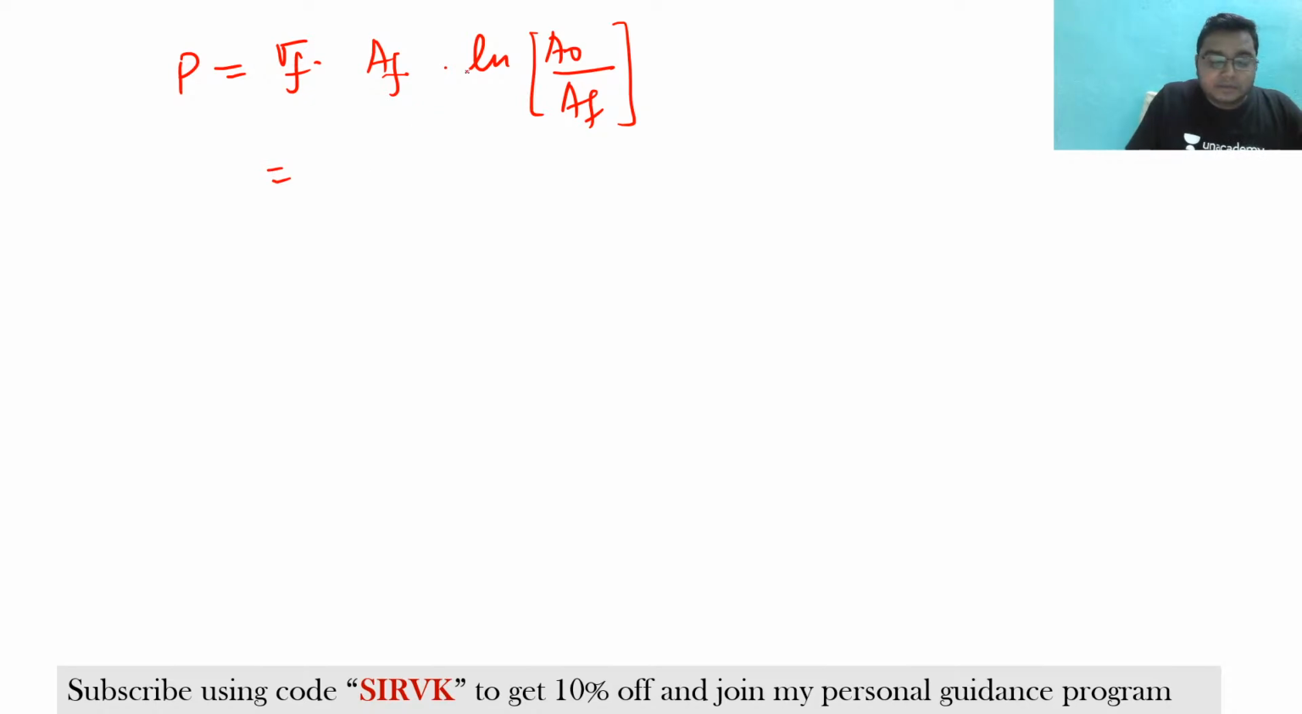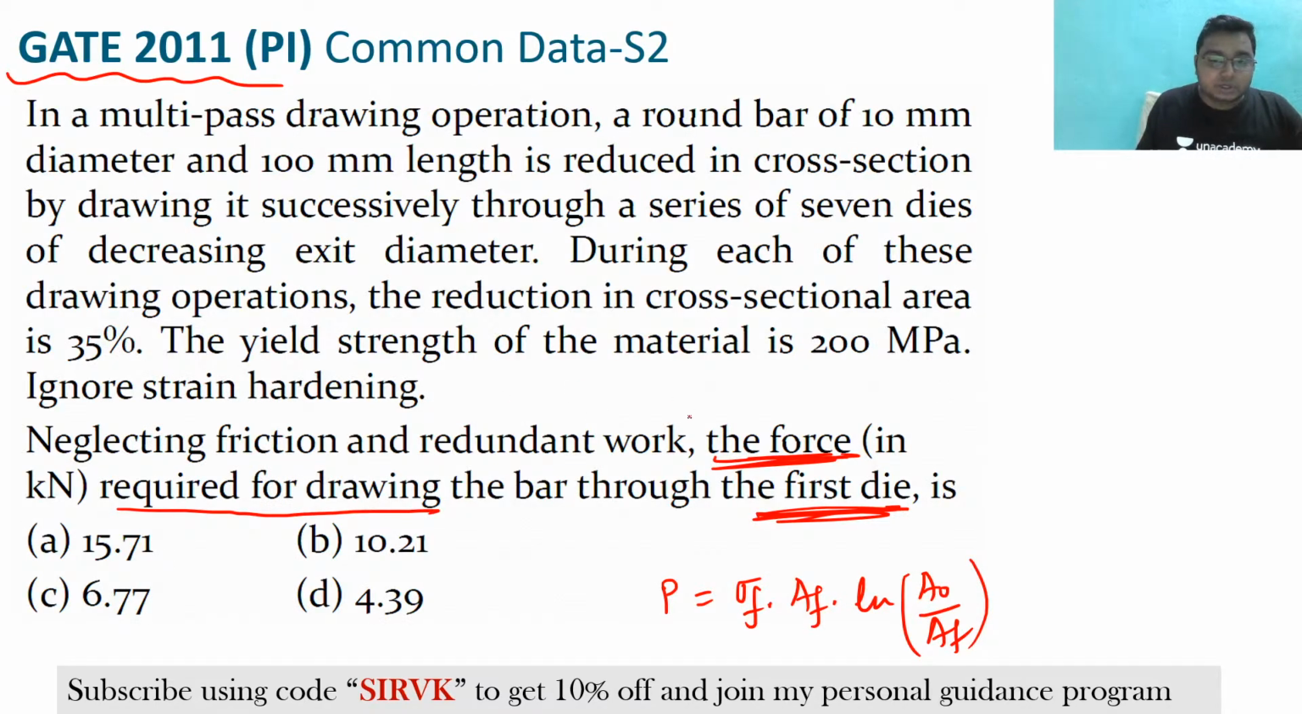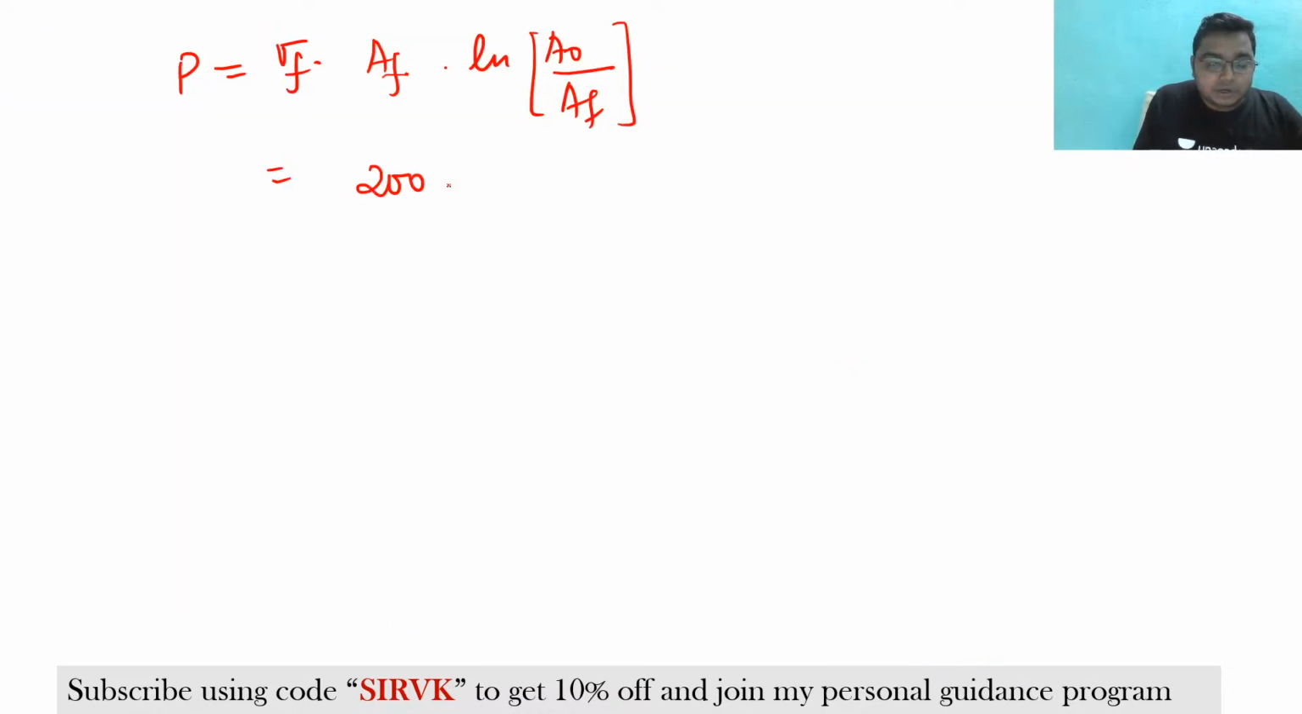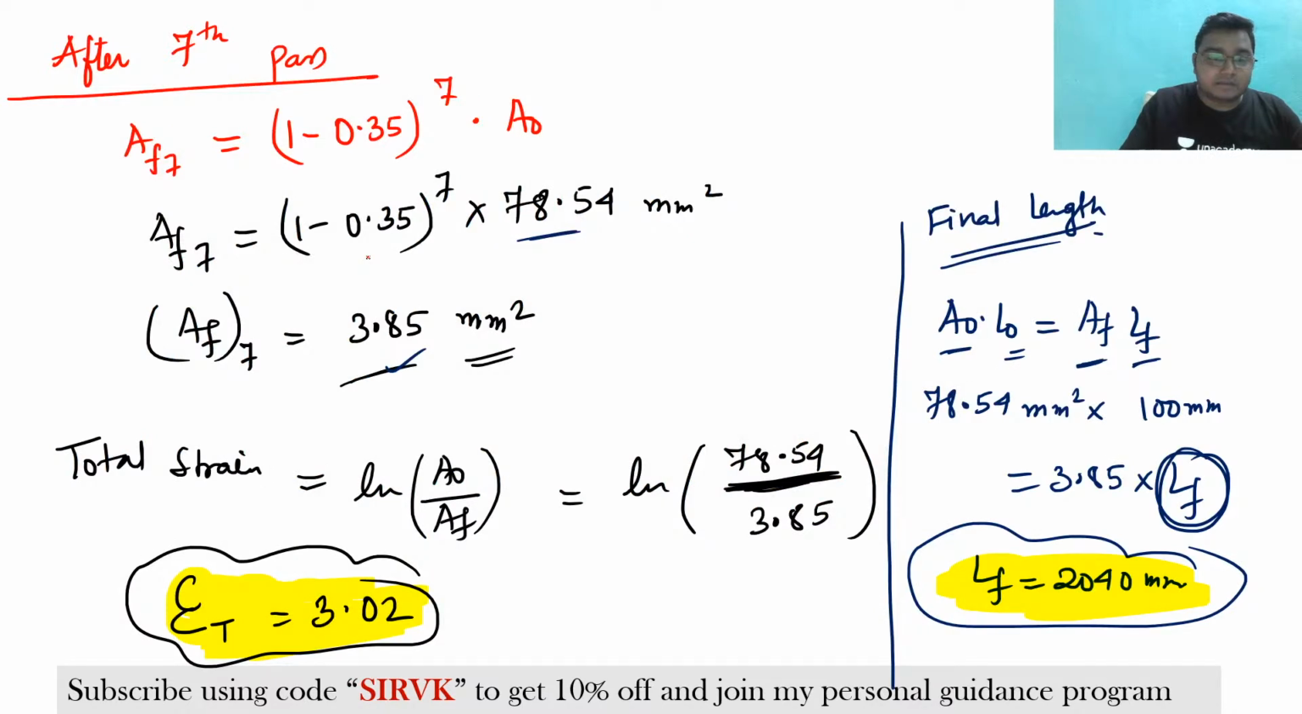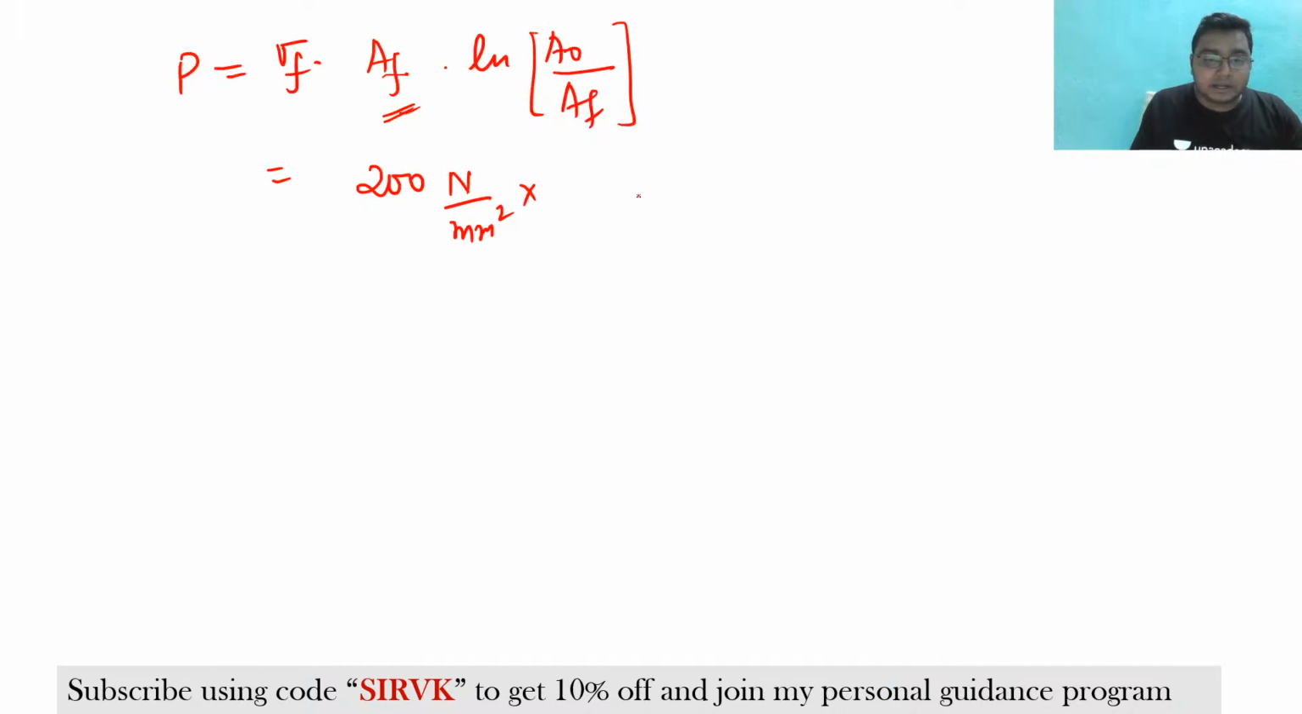Clear? So what is the sigma f? In this question it has been told that sigma f is 200. So 200 megapascal is the given sigma f. Put it here, 200 Newton per millimeter square. So what is the final area? We have calculated the final area. Just put it here. The final area is around 51 into ln of 78.54 by 51. This is going to be 4.40.